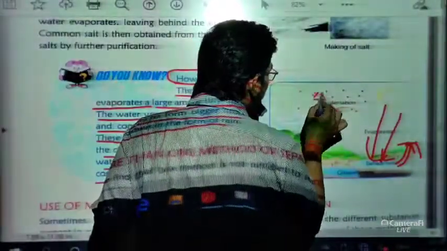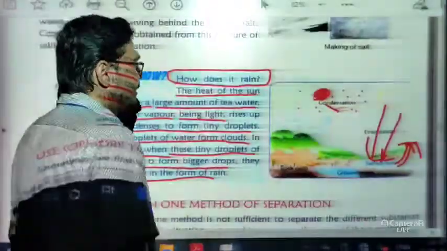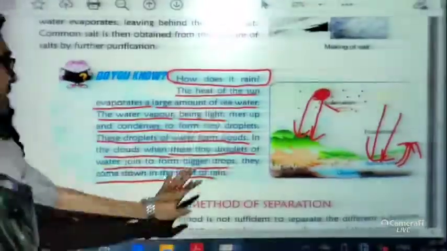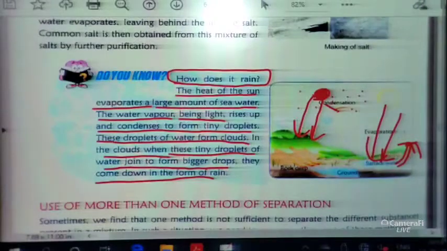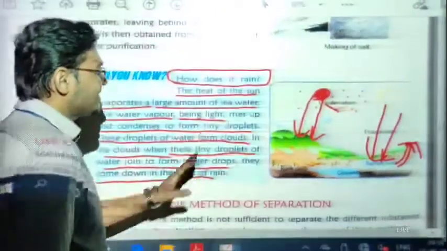When two or more water droplets come together, they form a much bigger water droplet. This droplet comes down to the earth because it is much heavier, and we call this rain. This is the whole process of rain, and it is very interesting. I hope you can easily correlate how rain occurs. This is the simple process.